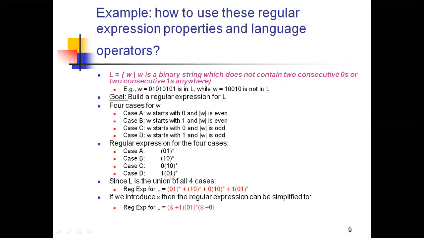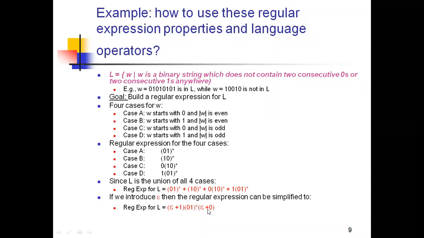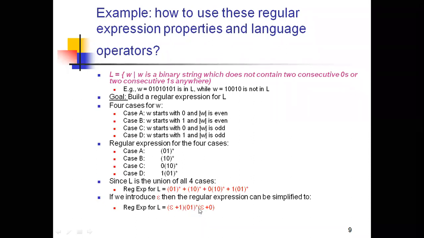1 into 0 plus 01 whole star comes under case number 4, right? It starts with 1 and the length should be odd. As well, it also satisfies the condition of 01 whole star into 0, which means my length is odd. My length is odd or my length is even.